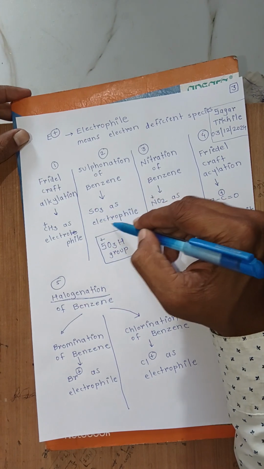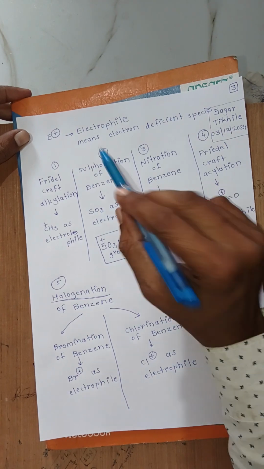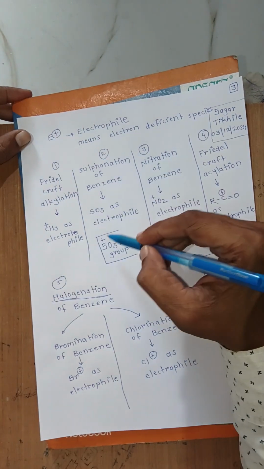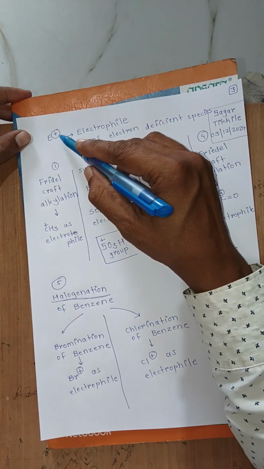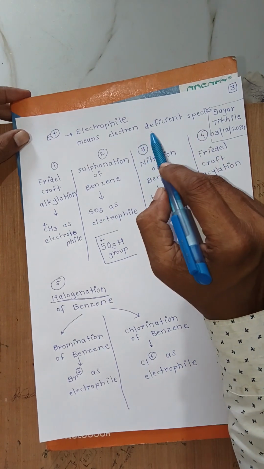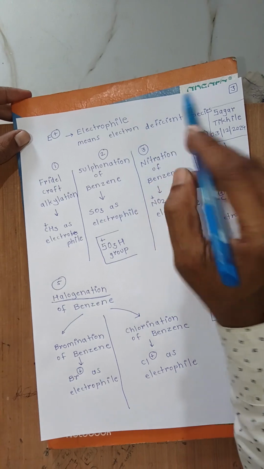And we know the definition of electrophile. Electrophile means any species that carries positive charge, and that is an electron deficient species. An electrophile requires an electron rich center.